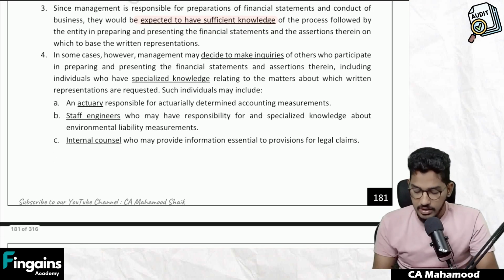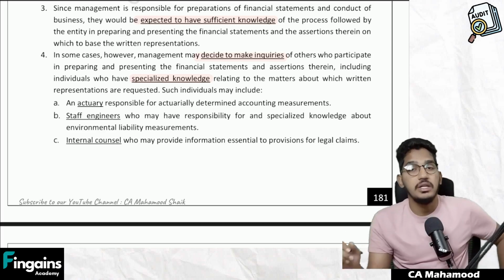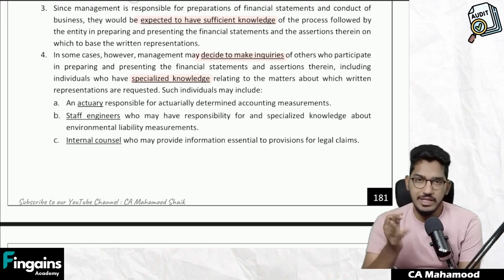In some cases, however, management may decide to make inquiries of others participating in the preparation and presenting of the financial statements and assertions therein, including individuals who have specialized knowledge relating to the matters about which written representations are requested. If the management knows all the information, they will give it directly.